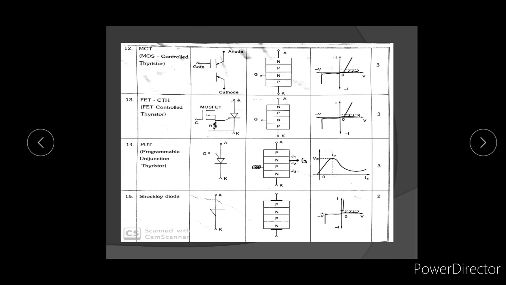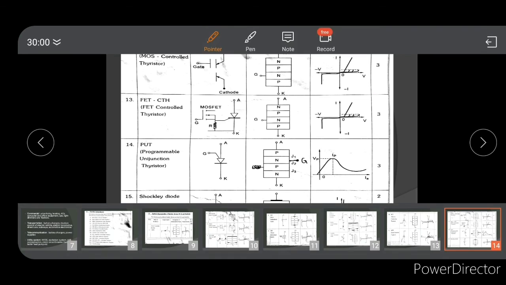FET CTH means connecting one MOSFET across the gate. This is the thyristor symbol, and it also has three terminals. PUT means programmable unijunction transistor. It is a programmable thyristor, and it has three terminals. Next, the Shockley diode, which has only two terminals.